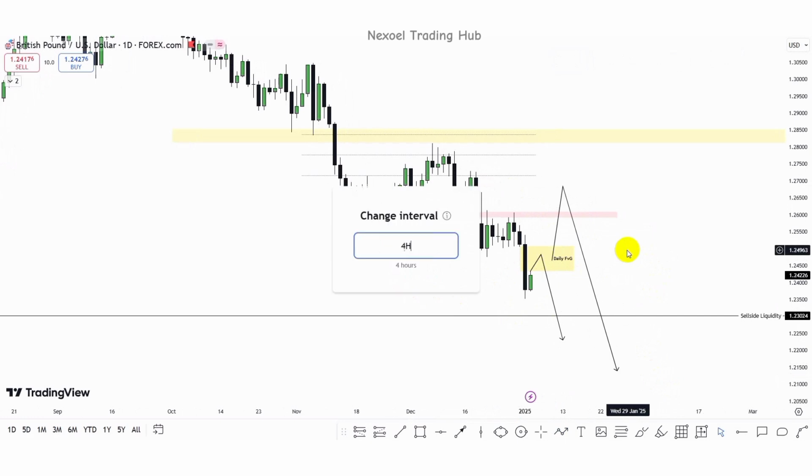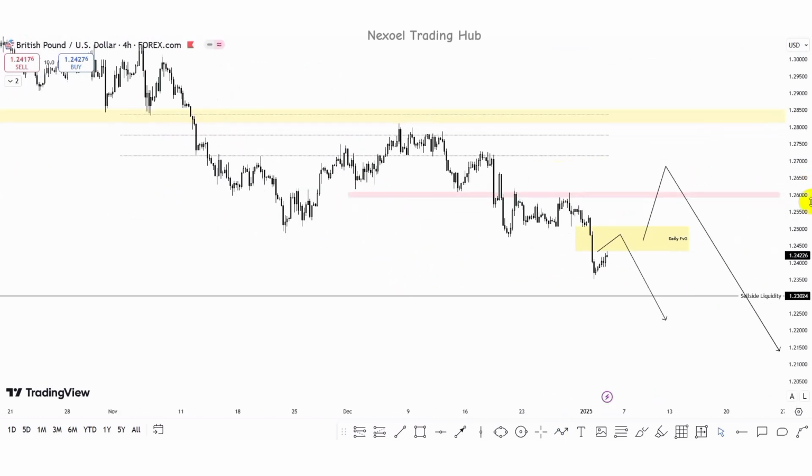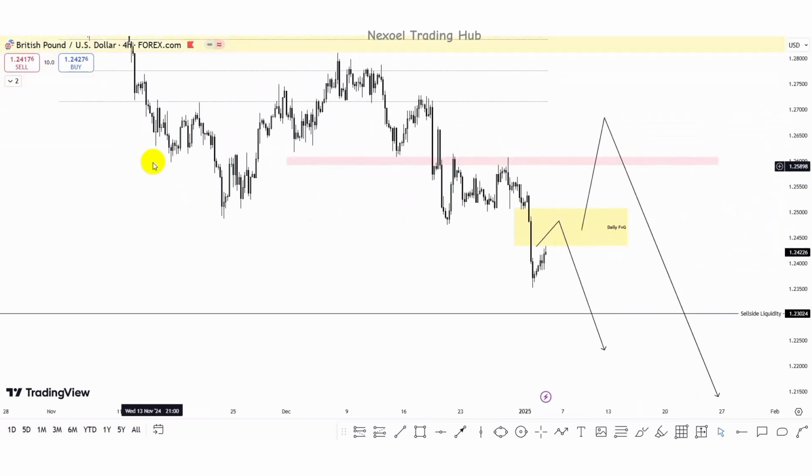So let's check the 4-hour time frame to see if we can also see a clear perspective on that. Here in the 4-hour time frame, we can see the daily fair value gap. We can clearly see price took out this buy side liquidity, created this new lower high, dropped to the downside, and took out this low. Here is the pullback before the break of structure. So we could see price dip higher to take out this buy side liquidity, and then we have the bearish continuation to the downside.